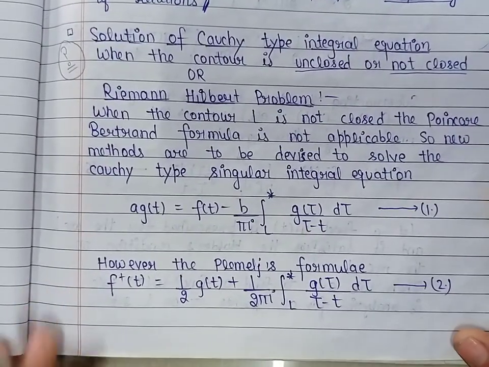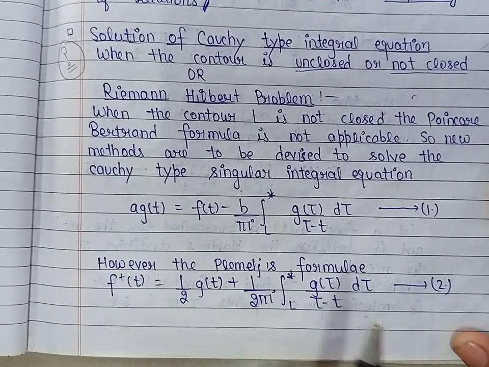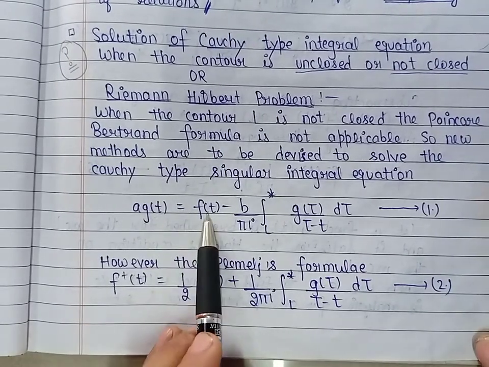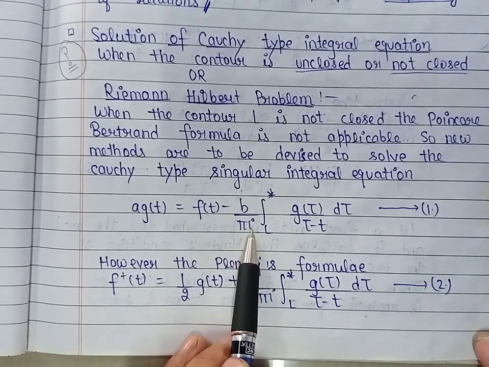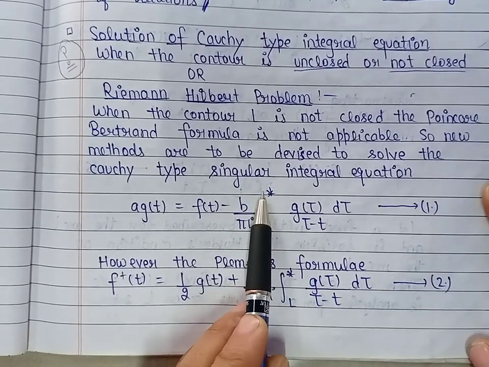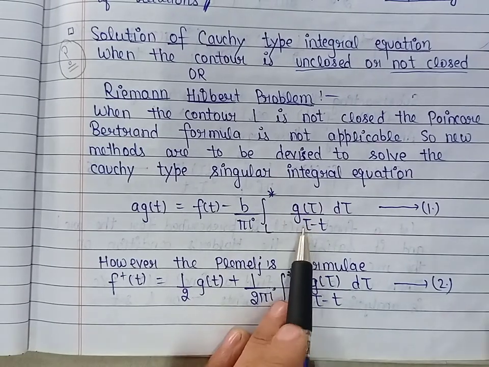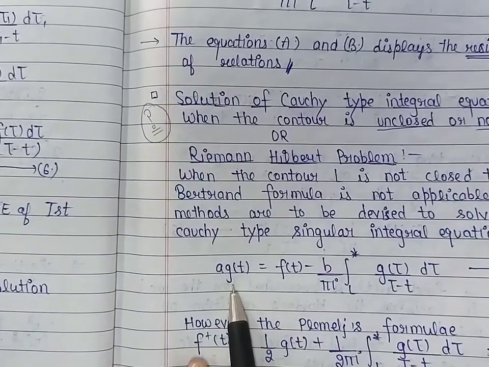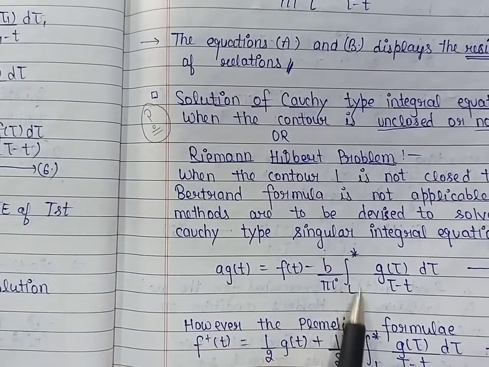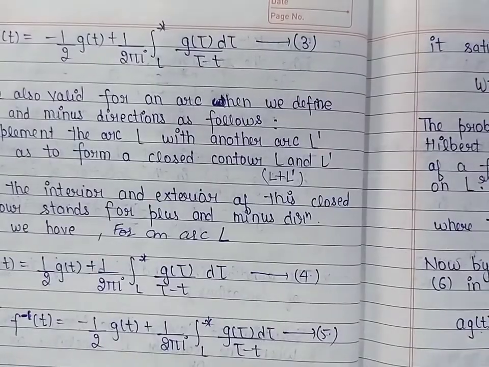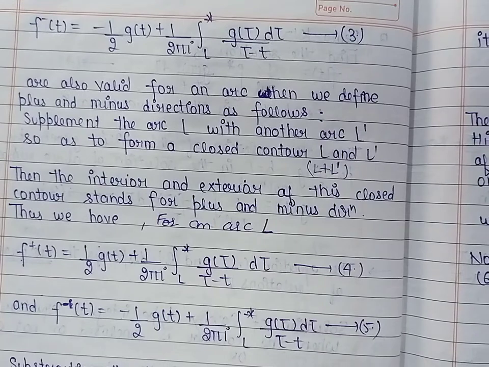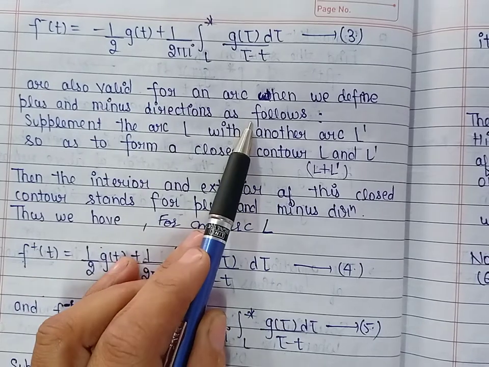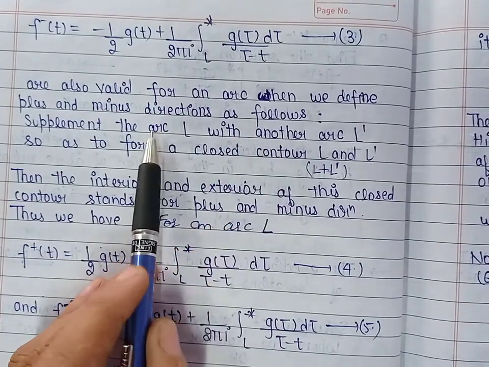Now, the Cauchy type singular integral equation of the second kind is given by a g(t) = f(t) minus b upon pi i integral over L* g(tau) divided by tau minus t d tau. We have to find the solution of this integral equation for the unclosed contour L. Now we can use Fleming's formulas for an arc when the plus and minus directions are defined in the following way. Now we are given the arc L.